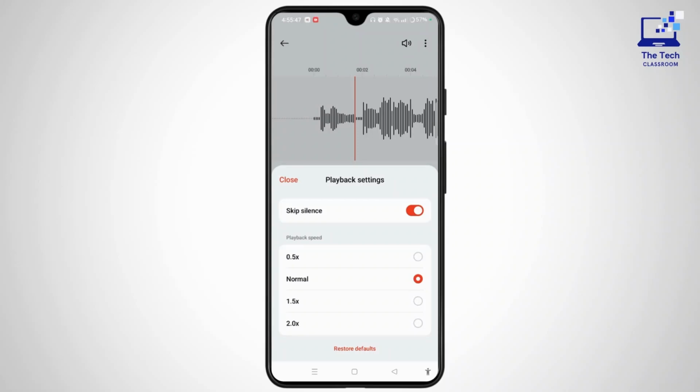Mostly that option will appear on your iOS devices and not on your Android device. So if you have an iOS device, you can easily toggle the button on for the enhanced recording option. And after that, you can easily remove the background noise from the voice memos.